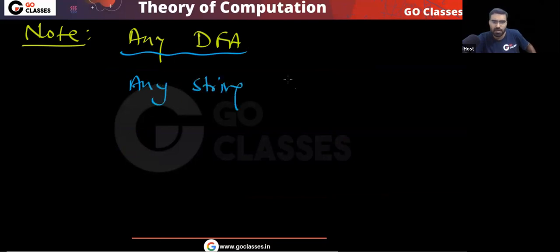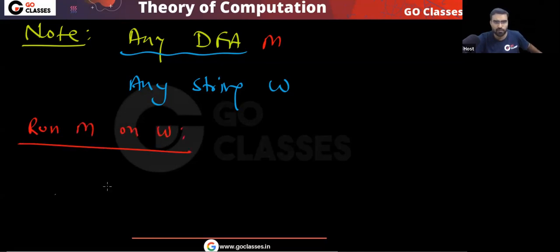Any DFA, you can take whatever DFA you want. Any DFA, any string W. If you run this DFA M on W, then tell me what will happen.